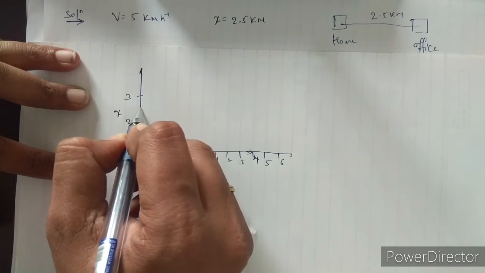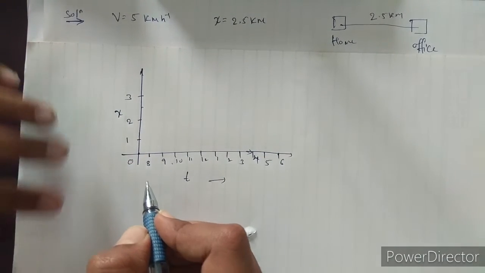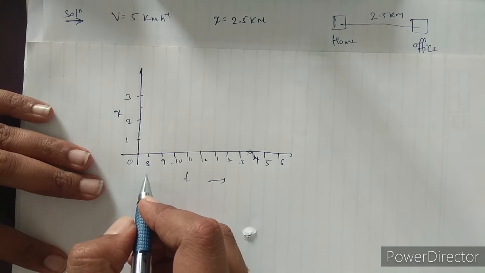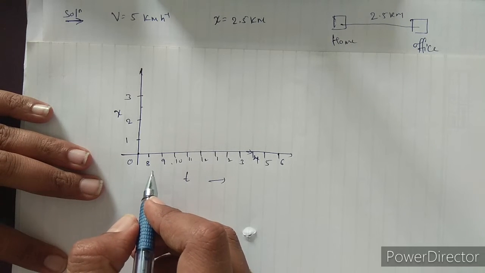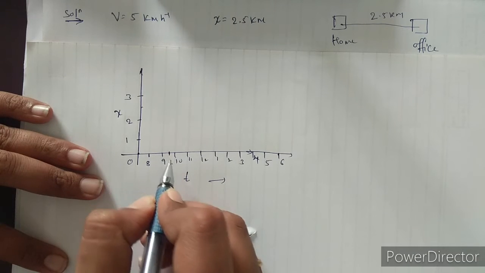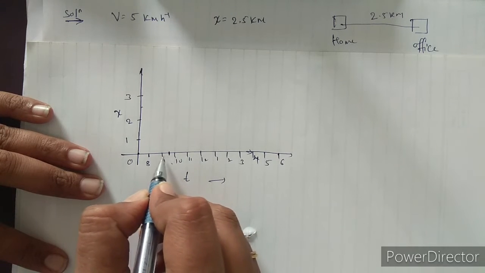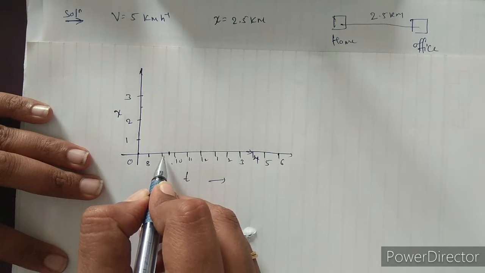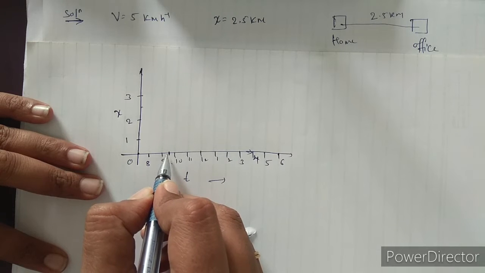Here this becomes 2.5. The woman leaves her home at 9 and reaches the office at 9:30. Between the hour marks there are 10 divisions, so one division value is 6 minutes. 5 into 6 is 30, so this is 9:30.